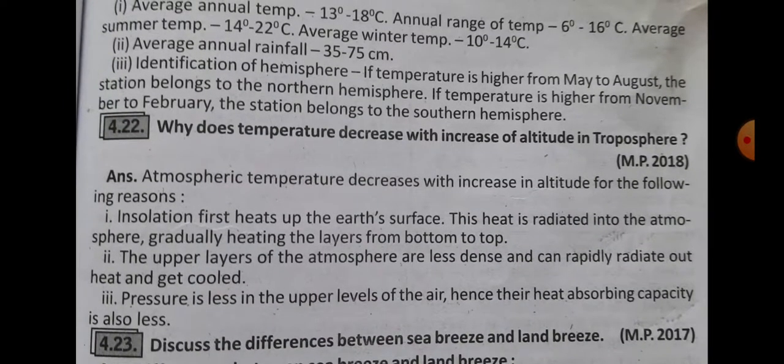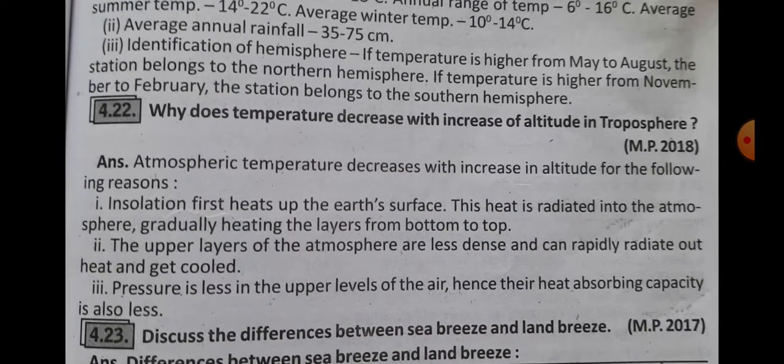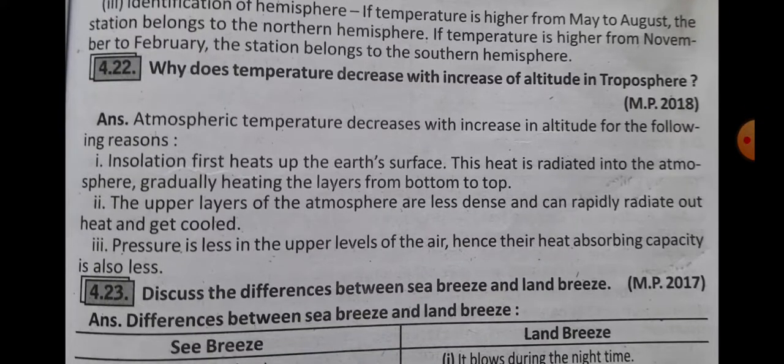Okay. Then the next question: why does temperature decrease with the increase of altitude in the troposphere? Atmospheric temperature decreases with increase in altitude for the following reasons. Number 1, insolation first heats up the Earth's surface.